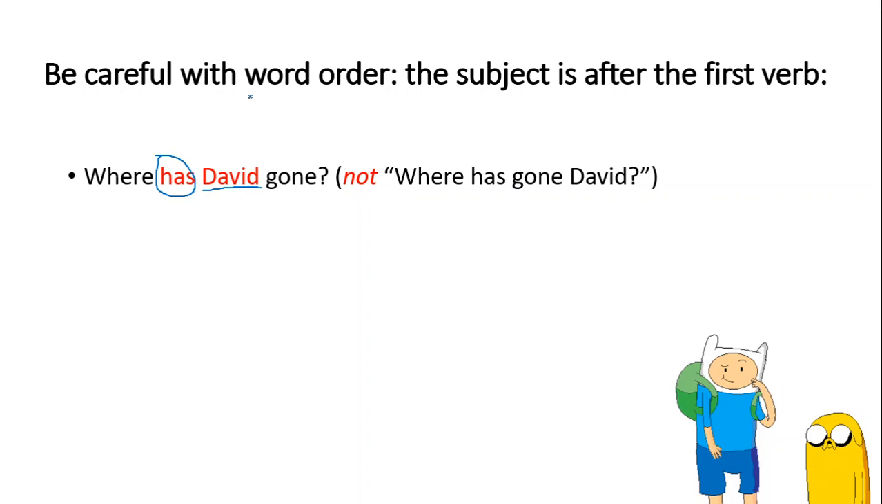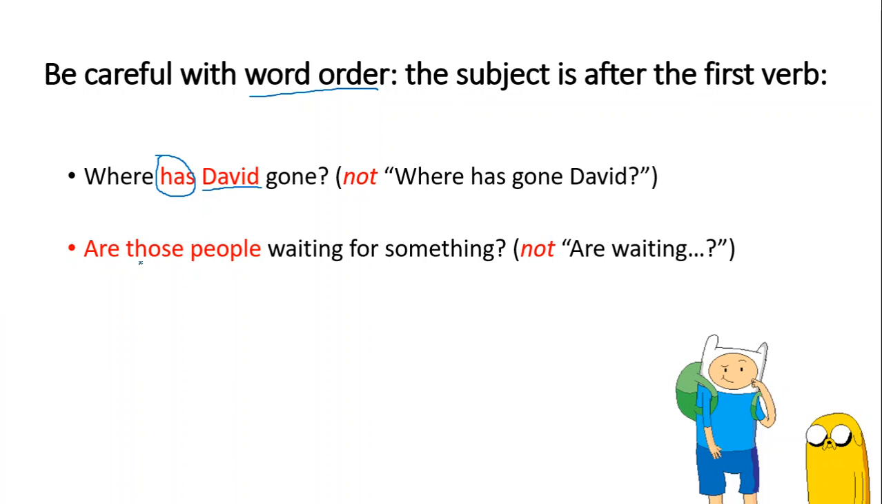Word order is also important. So what does word order mean? Word order refers to the way words are arranged in a sentence. The standard word order in English is subject, verb, and object, as you may know. Next example: are those people waiting for something? Not are waiting those people for something. So please remember, subject after the first verb.